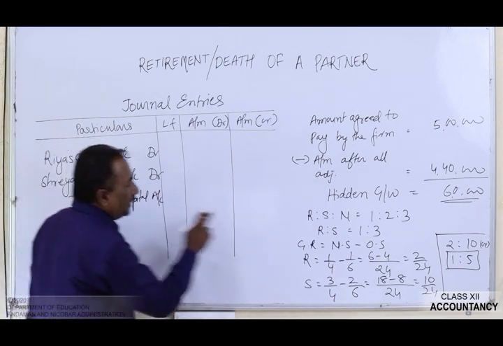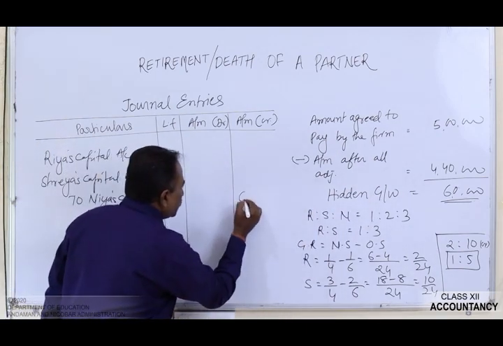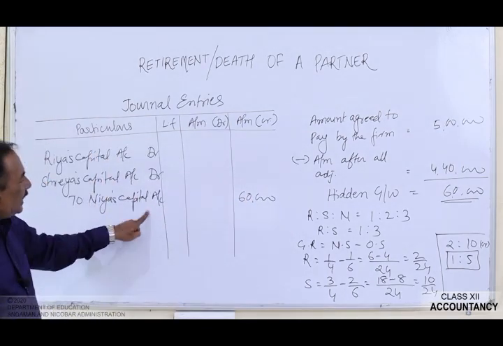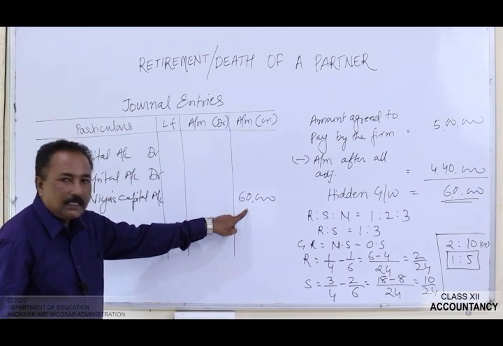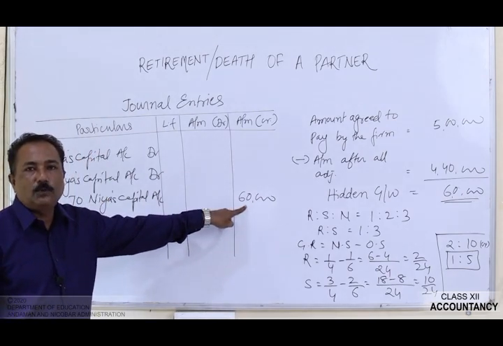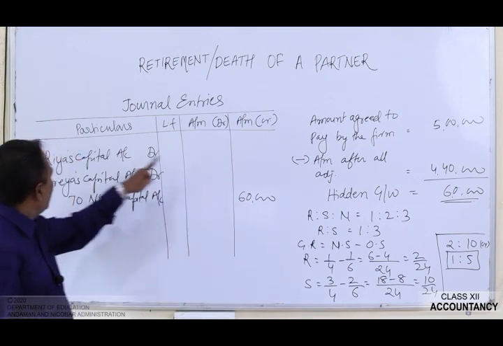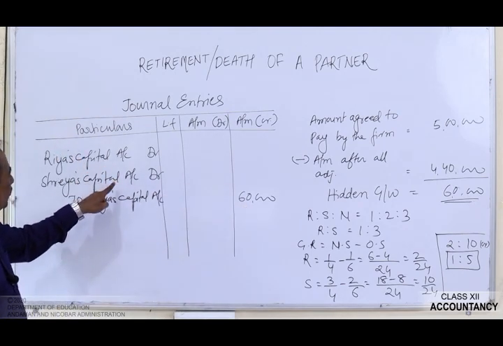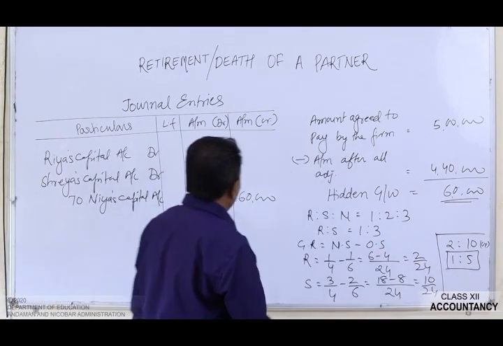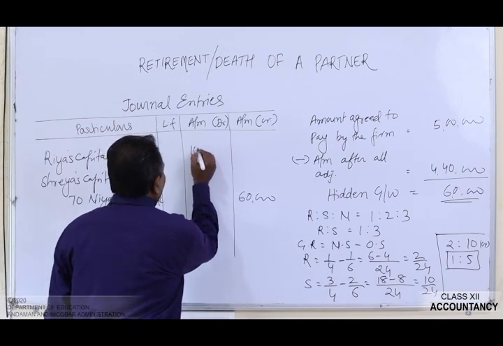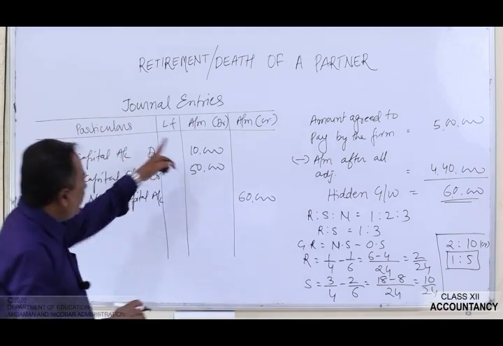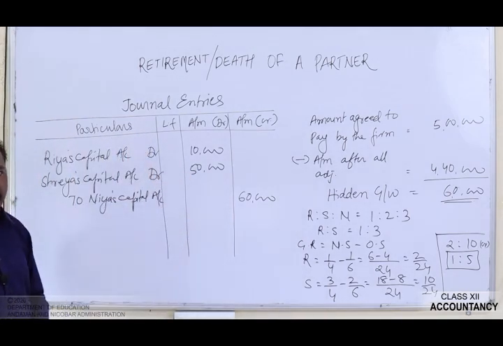Nia's share of goodwill is rupees 60,000, and this amount of 60,000 will be taken from Ria's capital account and Shreya's capital account in the ratio of 1:5. So it will be 10,000 and 50,000. This is the way in which we will pass the journal entry.